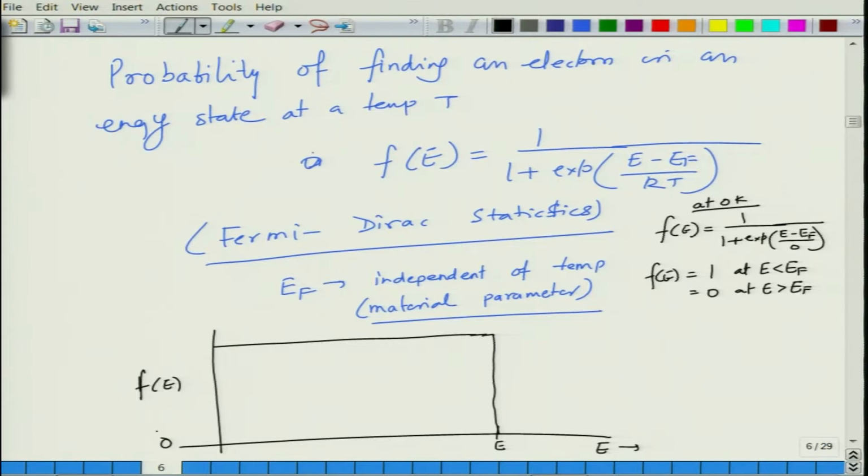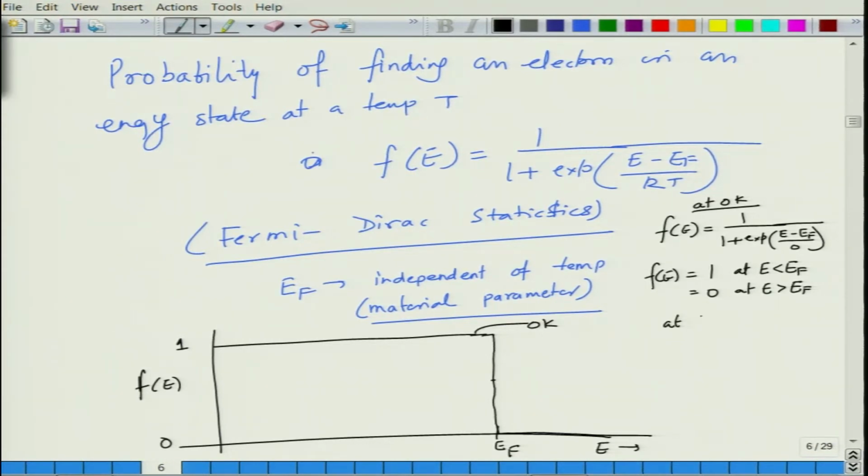So, this is 0, this is 1. At 0 Kelvin, all the energy levels below Ef are filled and all the energy levels above Ef are empty, and the probability at Ef is defined as 0.5. Okay, that we will see. What happens as you increase the temperature?